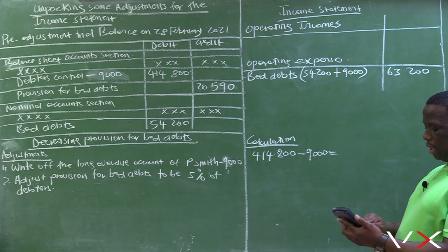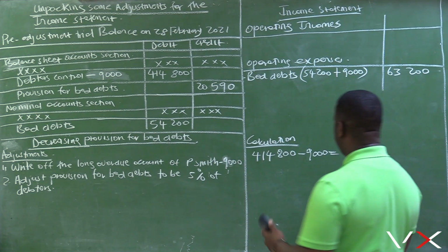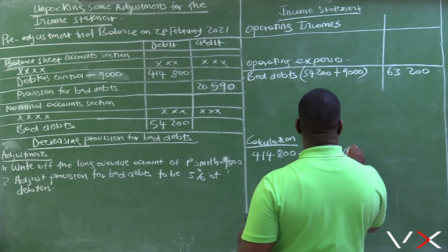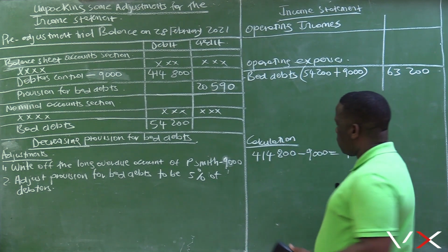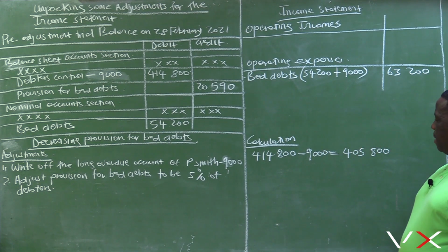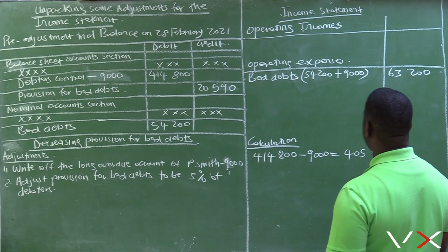So 414,800 minus 9,000 equals 405,800, which is the latest balance for debtors control.